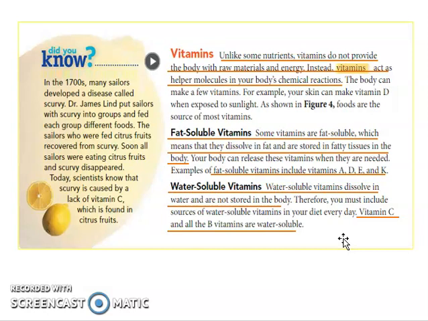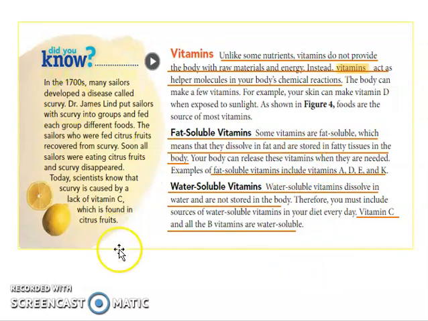After a few hours or minutes, when you pee, okay, you can see your pee is darker yellow or yellow. Why? Because vitamin C is dissolved in your body. So you will pee it out or it goes to your sweat. So vitamin C and all B vitamins are water soluble. That's why you could take it every day because it is just dissolving in our body. That's why vitamin C is prescribed to drink every day because our body needs it. At the same time, it is not stored in our body compared to fat soluble.